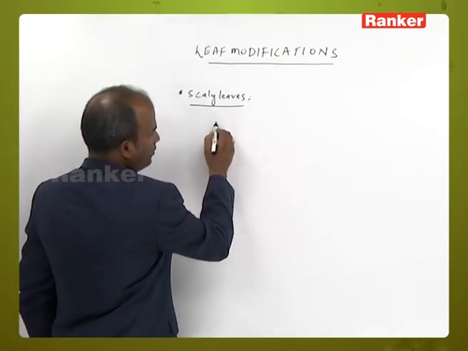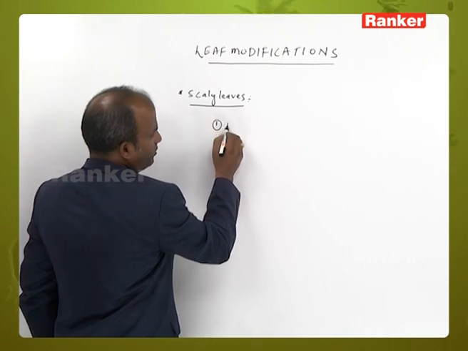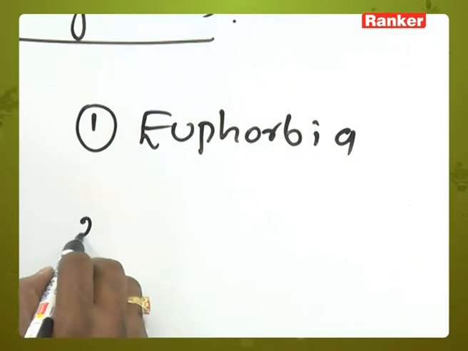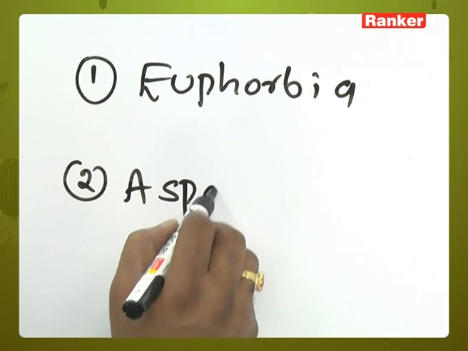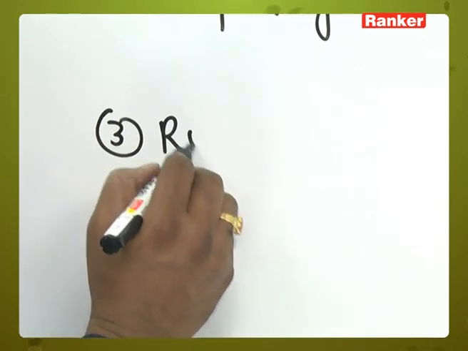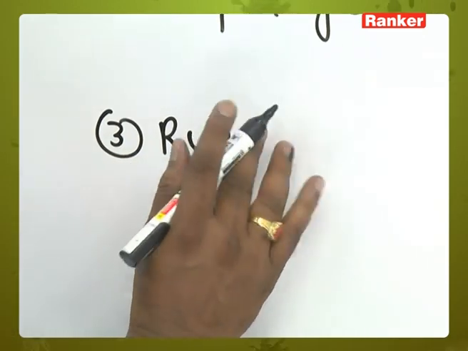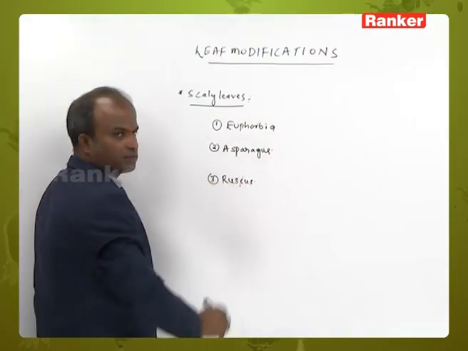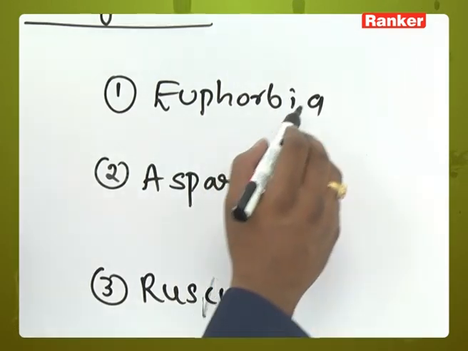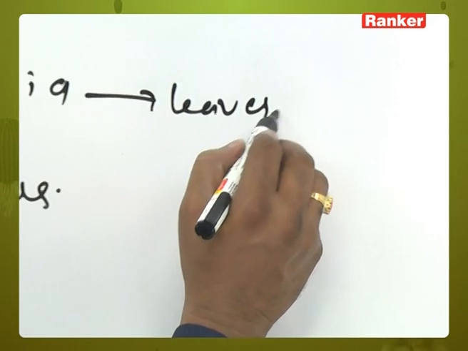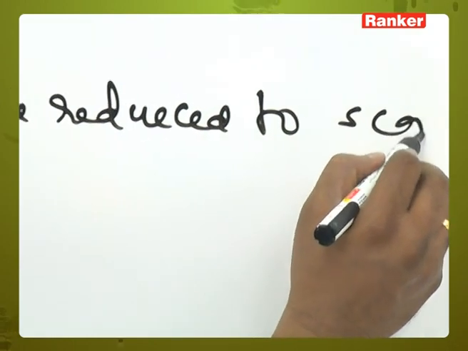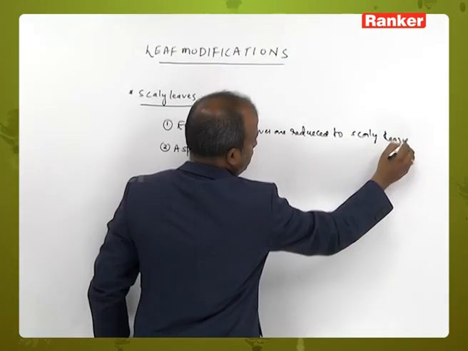In scaly leaves, the first example is euphorbia, the second example is asparagus, and the third example is ruscus. In euphorbia, leaves are reduced to scaly leaves.